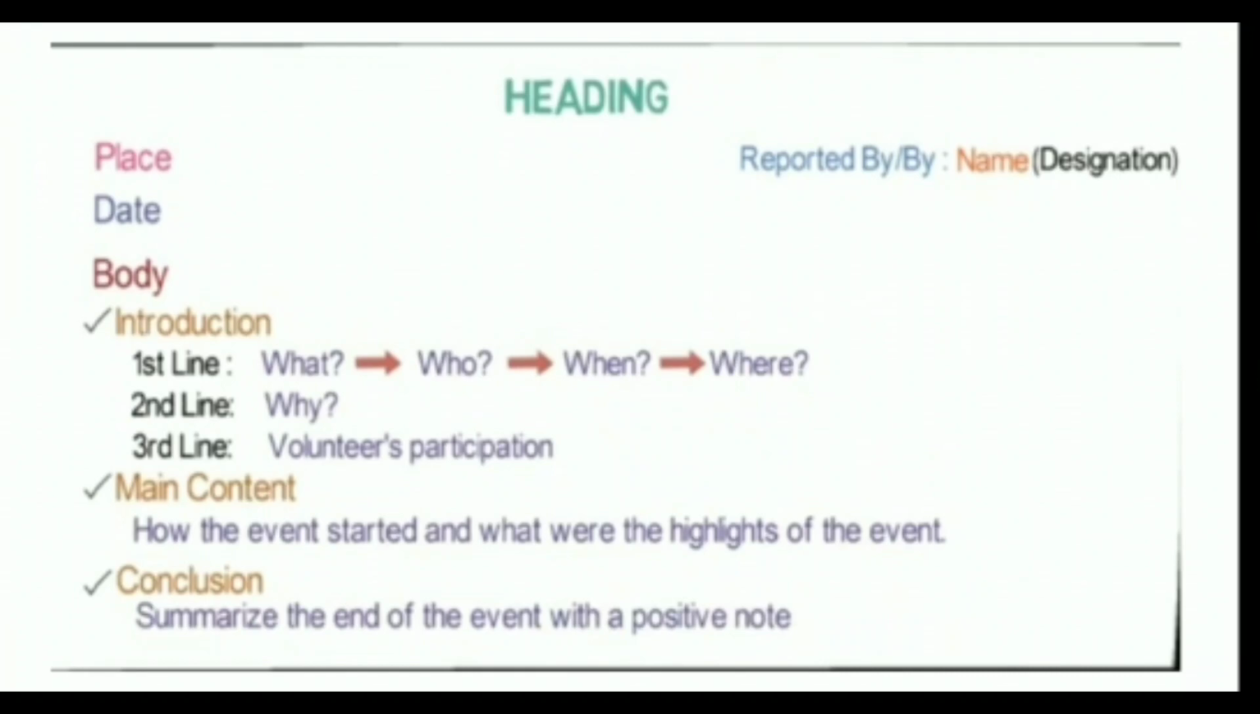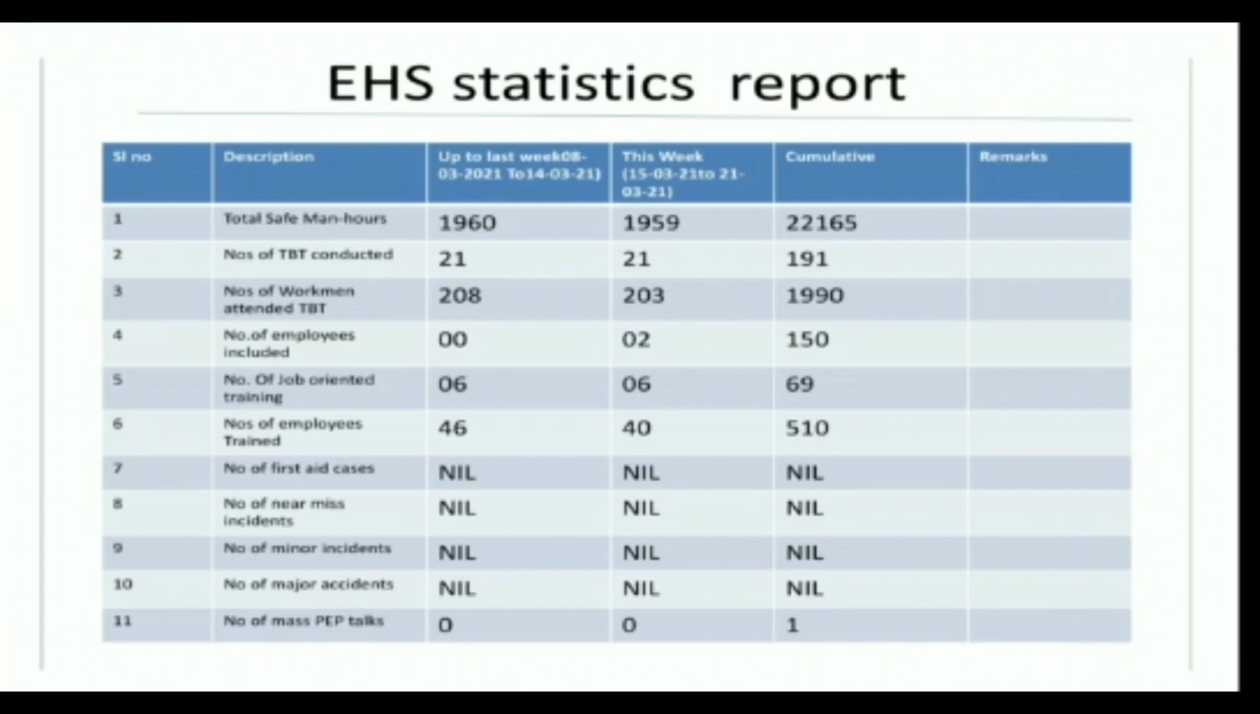I am giving you only the task about this. In the second video you will see entirely how our report is created. This is an EHS statistics report. You can see the description. This is statistics only. For this you have to compose a large body of report content, and you have to place this particular chart in it. This is the total safe man hours, total TBT conducted, number of workmen.